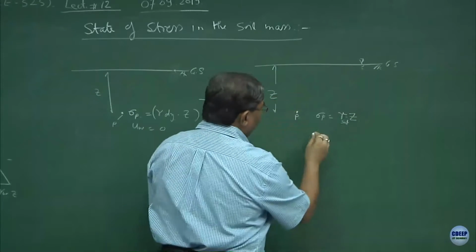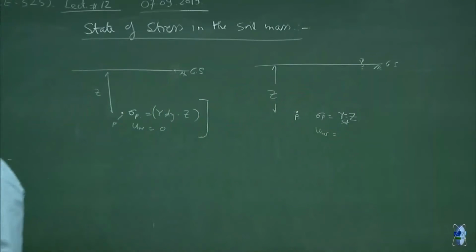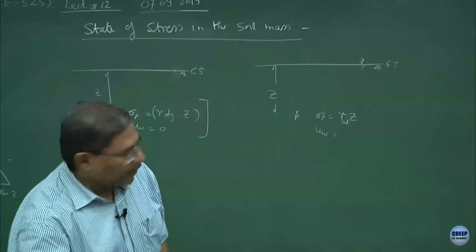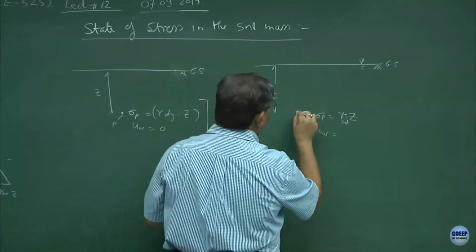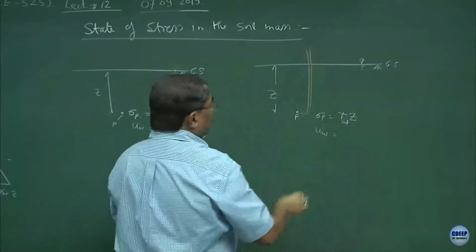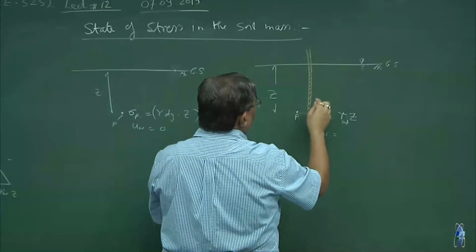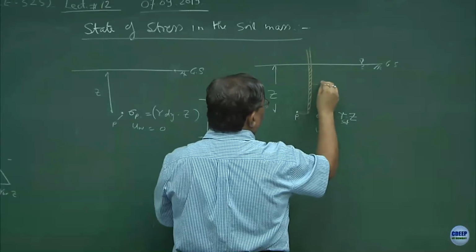Now, if you want to find out the pore pressure at this point, it will be again the same concept. You have to put a piezometer here and let this piezometer show the height of rise in water up to Z, all right.